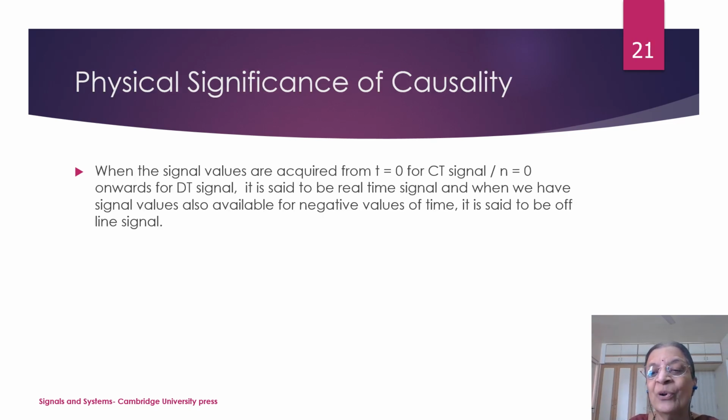A left-handed signal is also called an anti-causal signal, and a right-handed signal is called a causal signal. Why is this so? Because when I am collecting the samples from t equal to 0 in a continuous time signal, or from n equal to 0 onwards in the case of a discrete time signal, then we are collecting the samples in real time. So it will be called a real time signal. But when we have signal values available for negative values of time, it means it has memory. In this case, we will say that it is an offline signal. So that is the significance of causality.